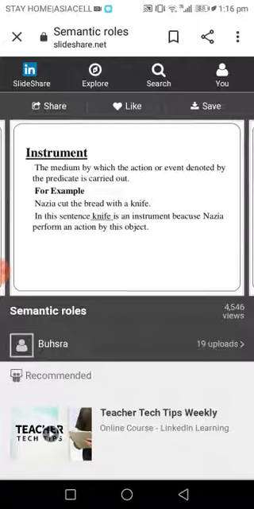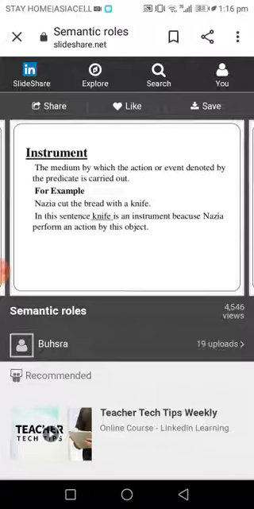That means whenever any instrument comes to my mind, for example, pen, key, pestle, hammer, knife, any instrument. Sometimes it gets preceded by the word with.